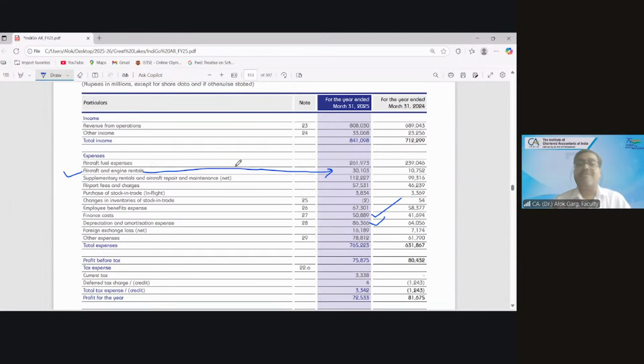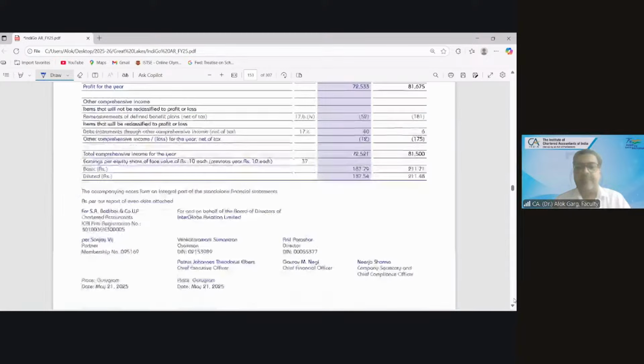So what is this? These are those rentals. And when you go to the other expenses, there could be some rental expense also. Let's go to note number 29.